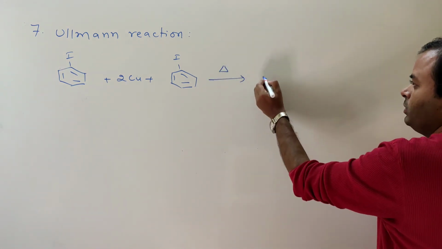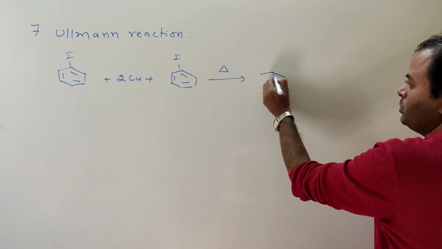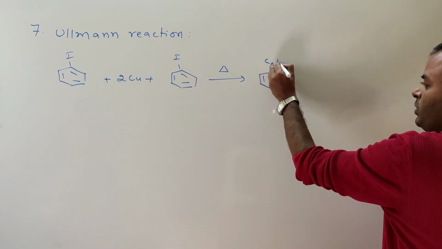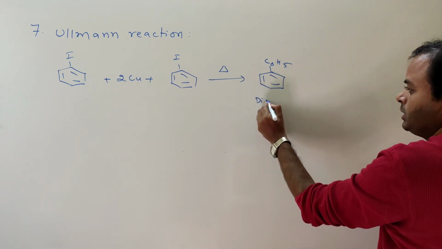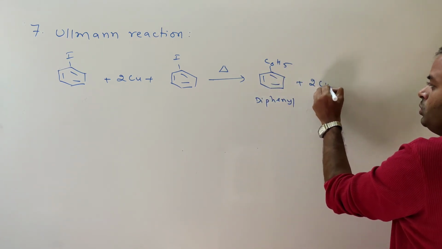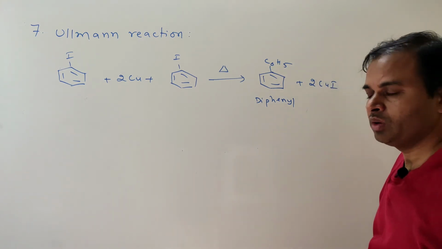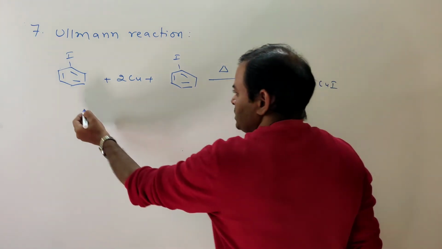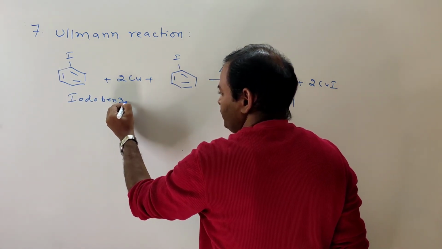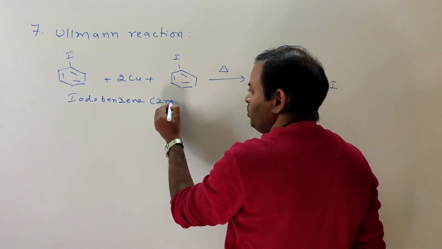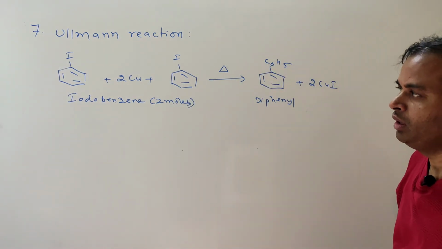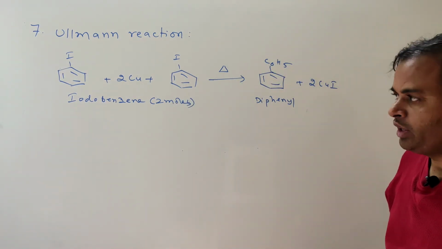By heating, what does it give? C6H5-C6H5, that is diphenyl, and 2 CuI, copper iodide. So what is this? Iodobenzene, 2 moles of iodobenzene with copper metal. That is called the Ullmann reaction.